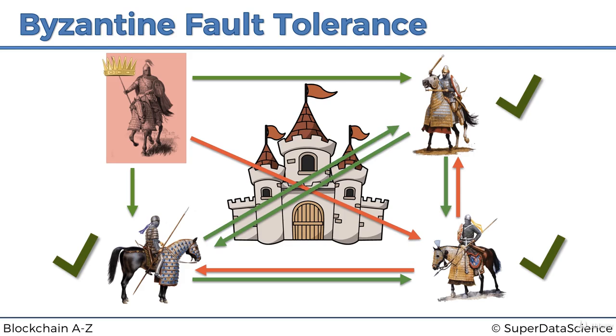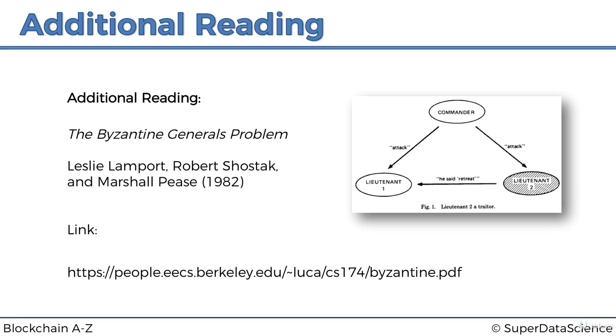But for now, if you'd like to learn more, there's the original paper, The Byzantine Generals Problem, from 1982 by Lamport, Shostak, and Pease. Interesting paper, not very technical, but there are some logical mathematical proofs if you'd like to go through it. And then there's a blog if you don't want to go through all the mathematics in this paper.